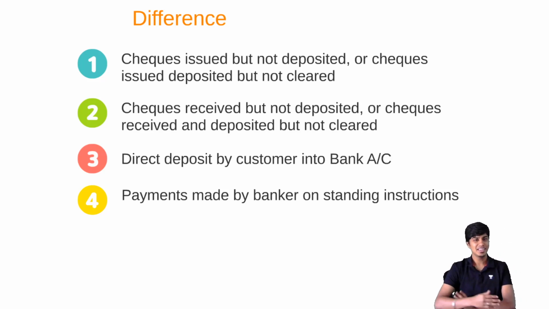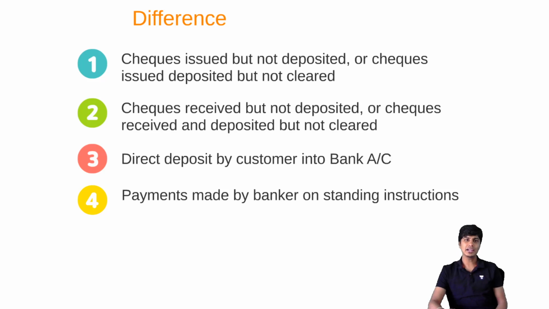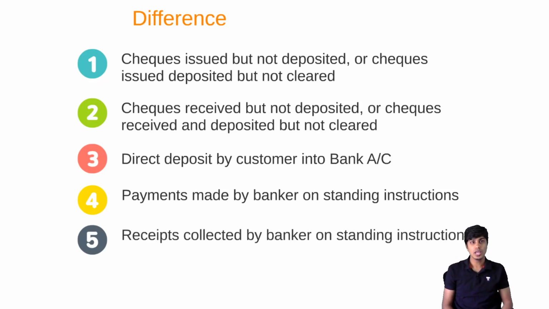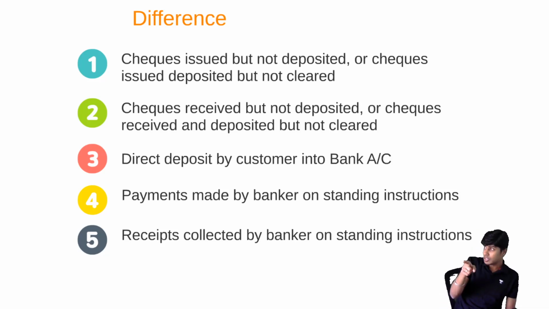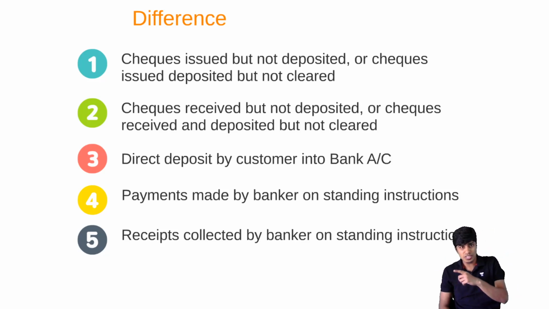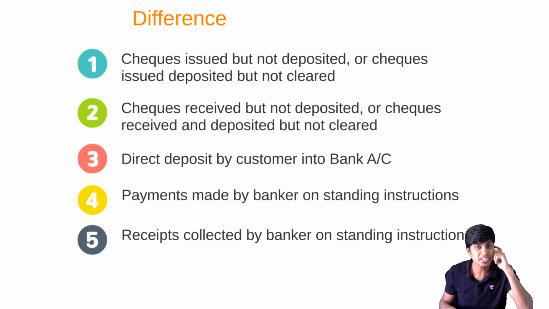That's how we reconcile payments made by the banker on standing instructions, which will be recorded in passbook and not in cash book. Next thing, like I've asked the banker to make payments on my behalf, I will ask the banker to collect receipts on my behalf also. I'll say whatever dividend I get on the shares, you collect it. And to that guy, you know, I've paid him money, he'll give interest, you collect it. I'll tell my banker, okay, banker, do you see that blue shirt guy? From that blue shirt guy, collect 10,000 every month. Why? He should give me interest. I can give standing instructions to the banker to collect money also on my behalf by way of dividend, by way of interest, and all these things.